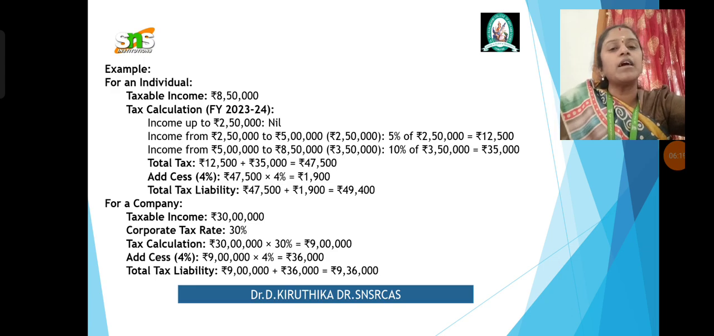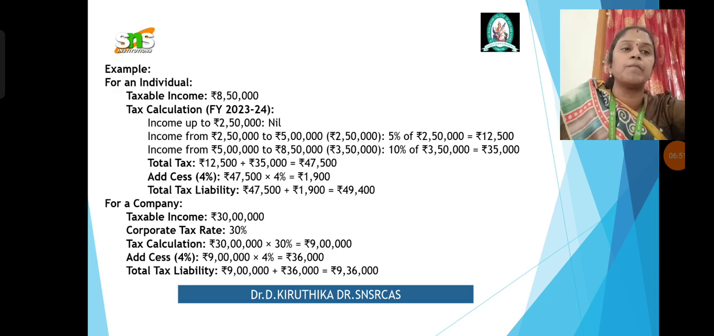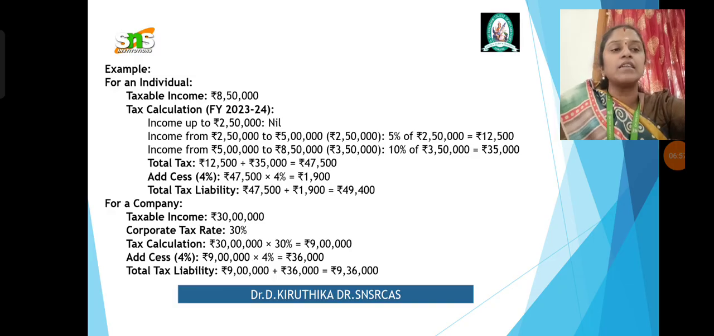Coming back to your company, if taxable income is, for example, 30 lakhs and the corporate tax rate is 30%, the tax calculation is 30 lakhs into 30%, so it will be 9 lakhs. Additional cess is 9 lakh into 4%, that is 36,000. Total tax liability is very simple: 9 lakhs plus 36,000, which is 9 lakh 36,000. So now I think you are able to understand what taxable income is as well as tax liability, and how it is calculated for individuals as well as for companies. I have given you a comparison of individuals and companies because you have to understand how to calculate even for an individual. So it will be practically useful for you.